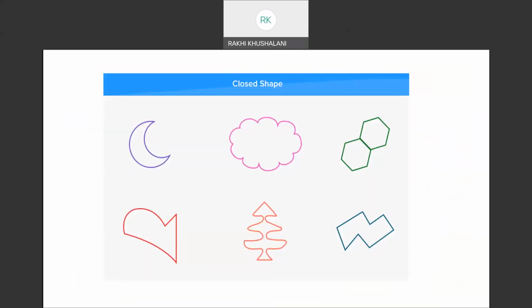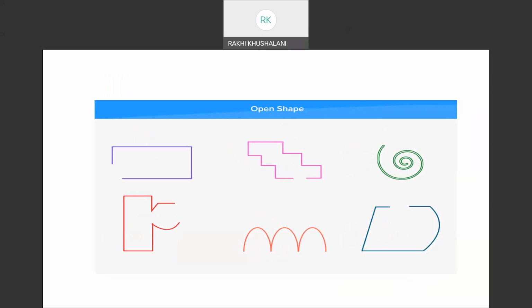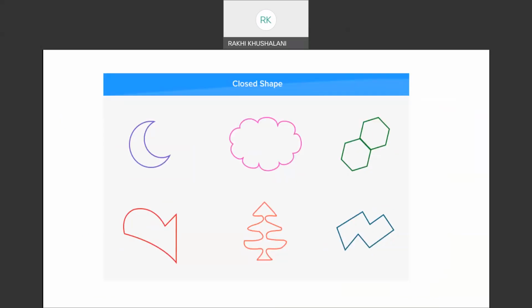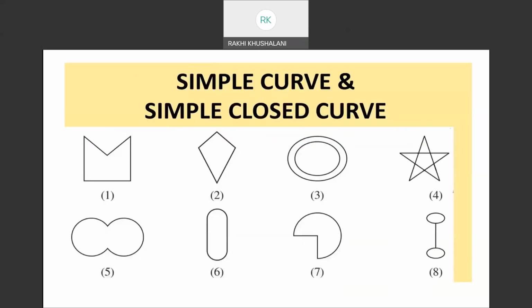Children, I hope y'all can now differentiate between an open shape and a closed shape, starting from a point, ending at a point, but they can intersect each other. They can be made up of lines or curves. Simple closed curves are made up of line segments or curves, but they don't intersect each other. So in this case, the star is not a simple closed curve.